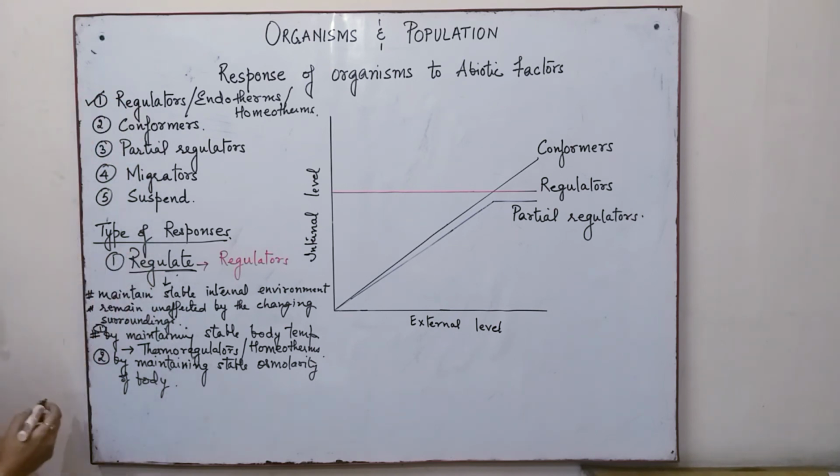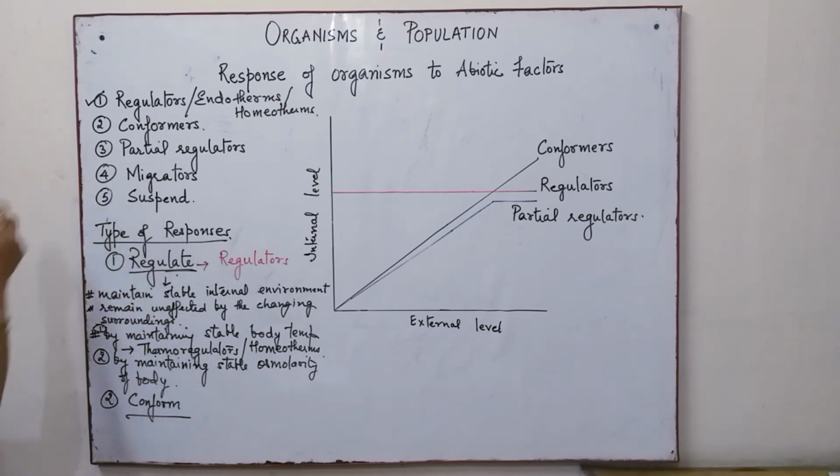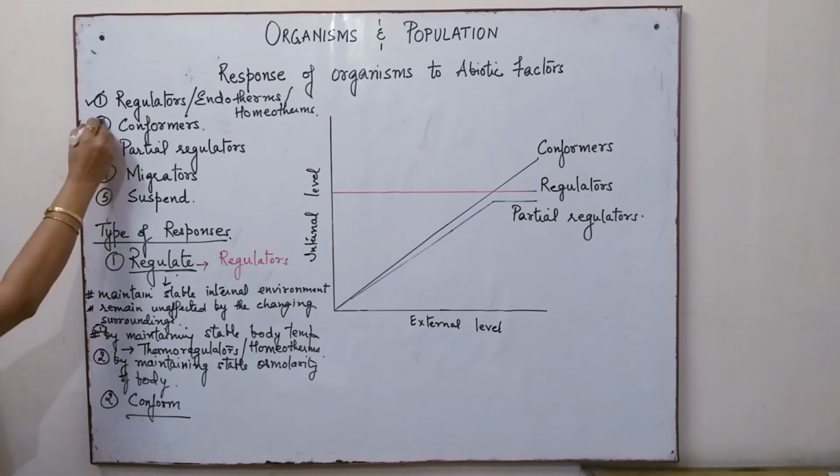When we look over here at the type of response, the other type of response is conformity. And all the organisms that follow this type of response are known as conformers.